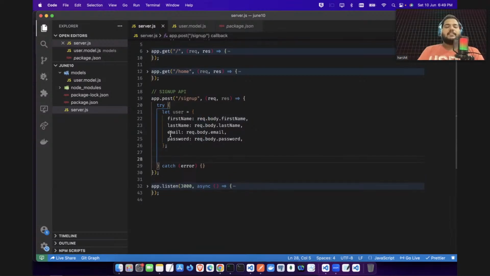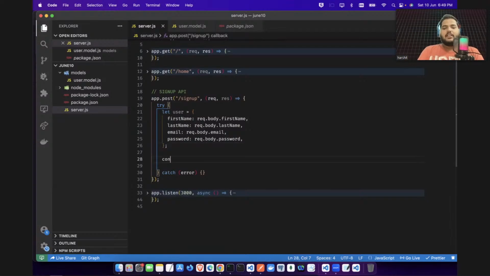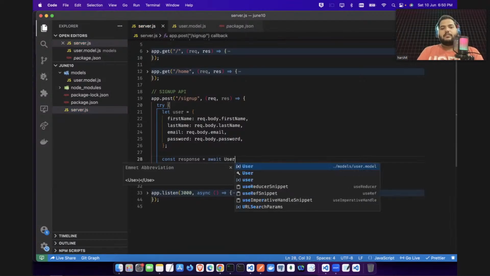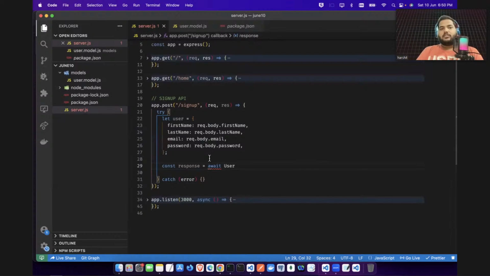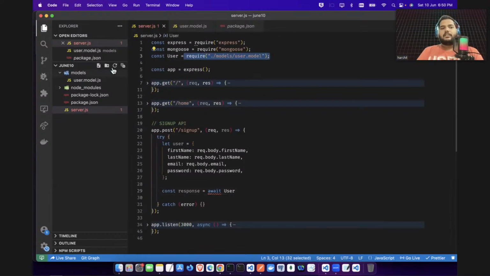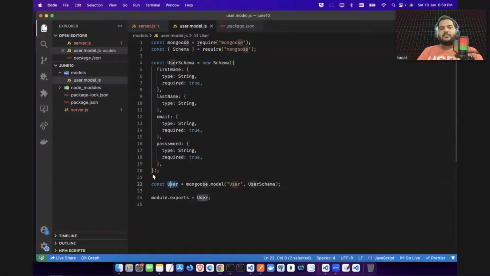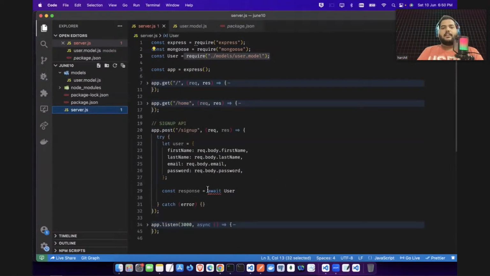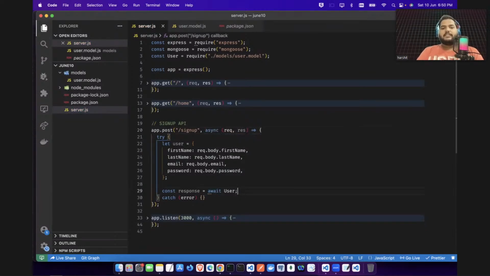So this object is ready. Now you will be going to insert this in your database. So how will you insert this here? You'll say response, and you will say await, and you will be using this user, right? User. You remember, user is inside the model user, whatever you have built. So we are using this user in our file here. And again we are using await, so let's make it async. You will say here user dot create. You are creating your user, and what user are you creating? So this user you are creating.